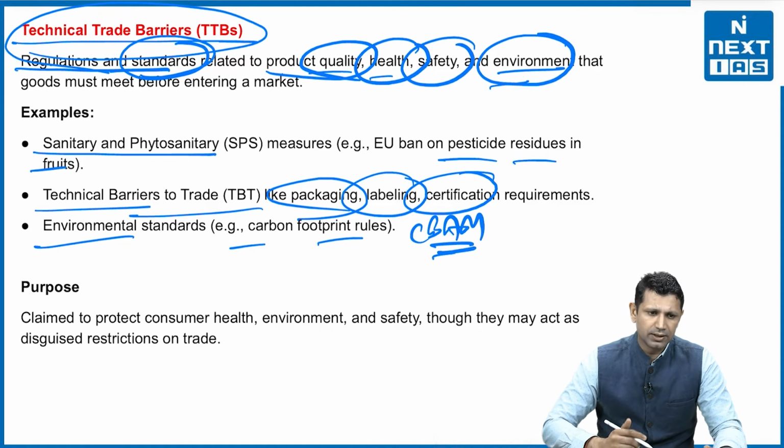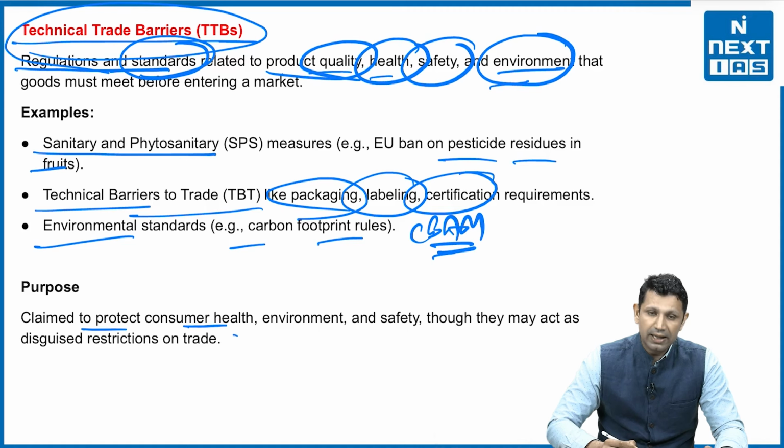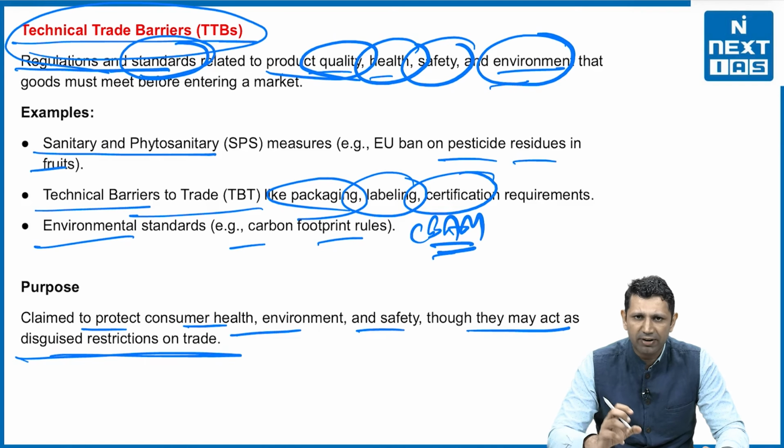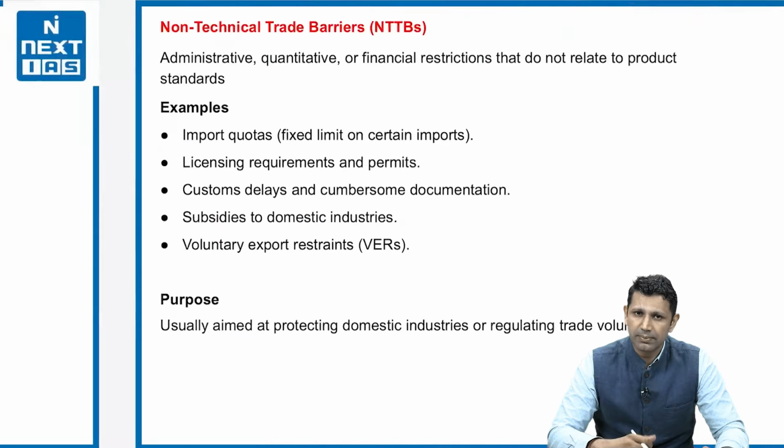The purpose here is to protect consumer health, environment, and safety, though they may act as disguised restrictions on trade. For example, India has also put a technical barrier on Chinese firecrackers, that phosphate-linked firecrackers will not be allowed in the country. So these kinds of barriers are known as technical trade barriers.